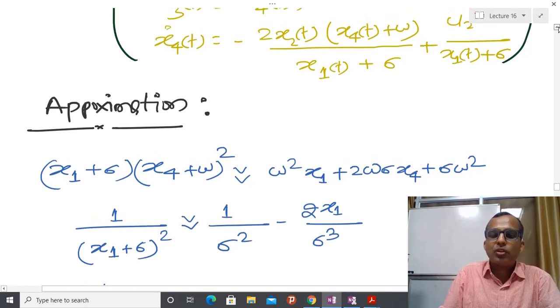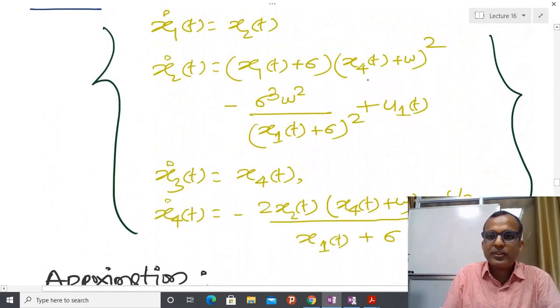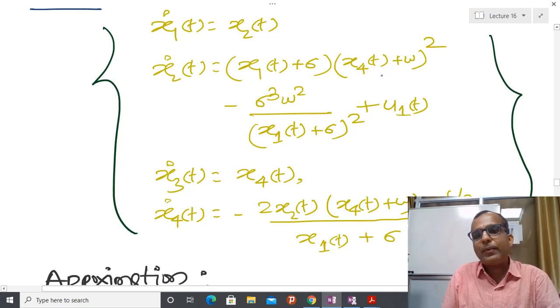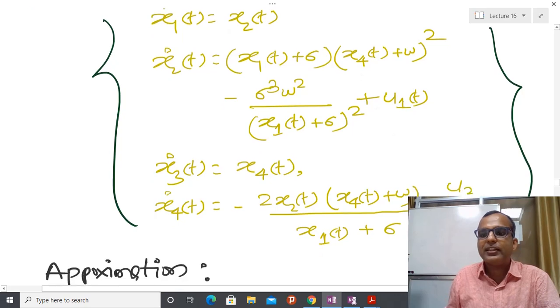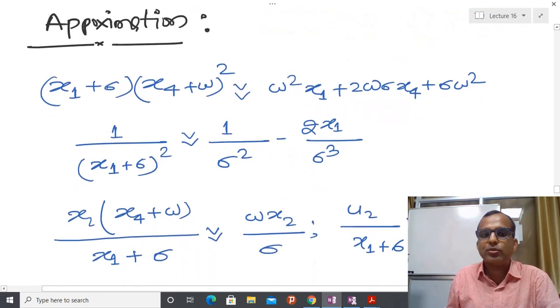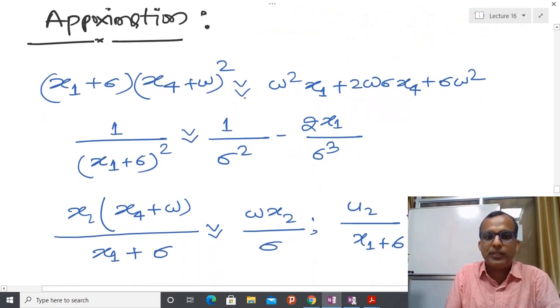After getting this, since this is a highly nonlinear equation, now I am going to do an approximation. One way of approximation is that you can just calculate the Jacobian. Another way is that you can neglect or throw away all nonlinear terms, and then also it is possible to get a linear model. The same thing I have done for simplicity purposes.